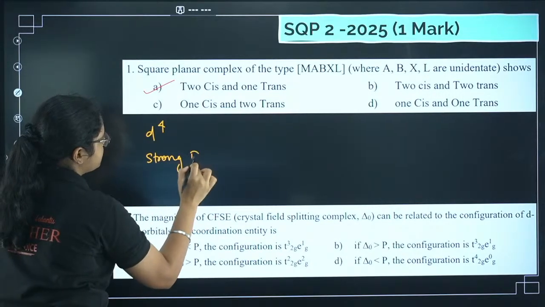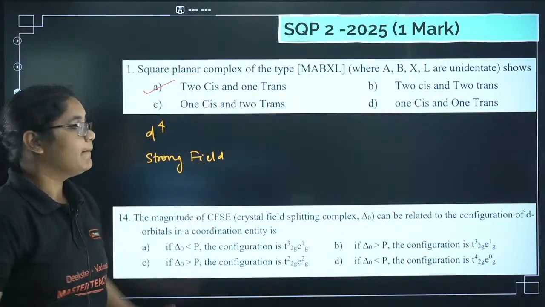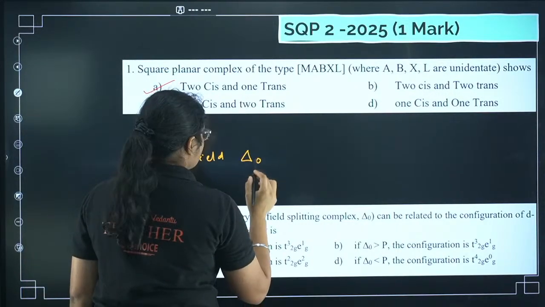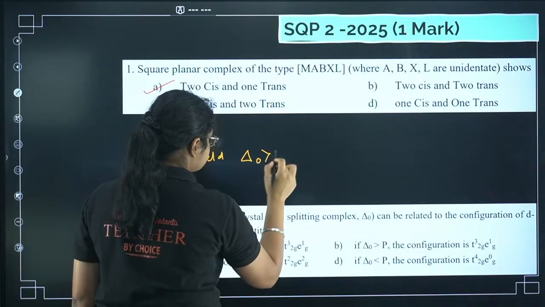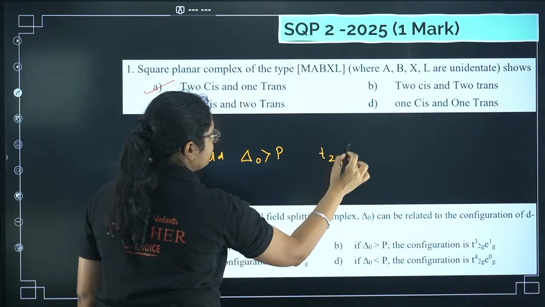In case of a strong field ligand, what happens? There is higher splitting, more splitting, pairing takes place. So I'll say that delta O is higher than the pairing energy. In that case, the configuration is t2g4.